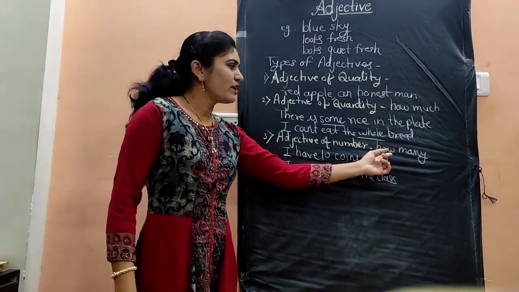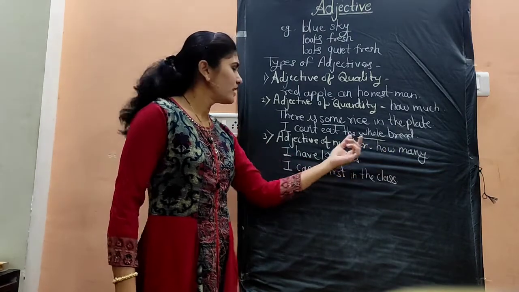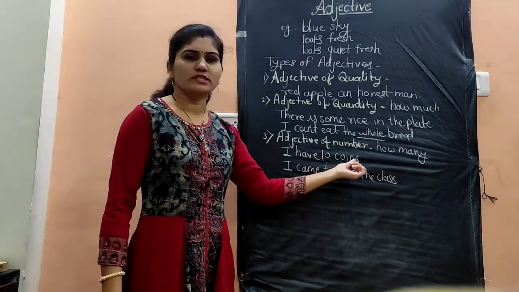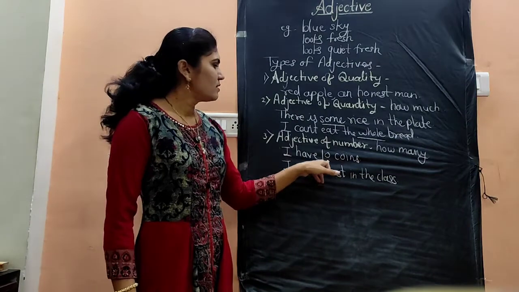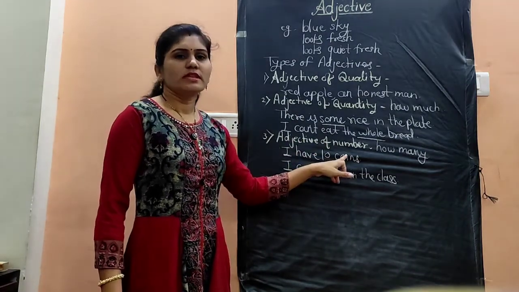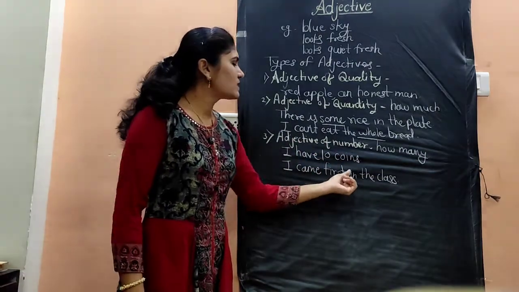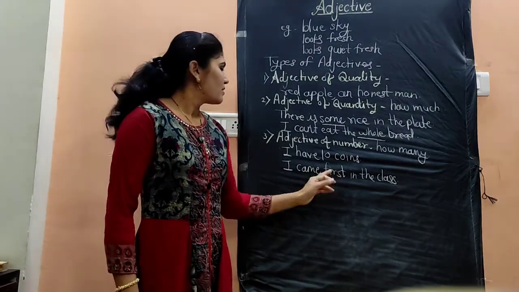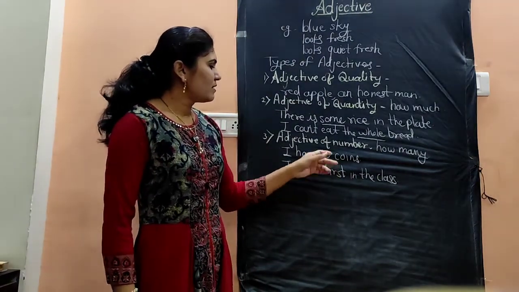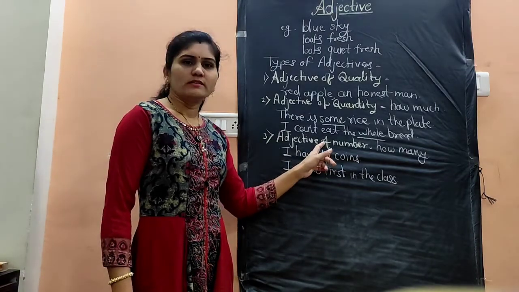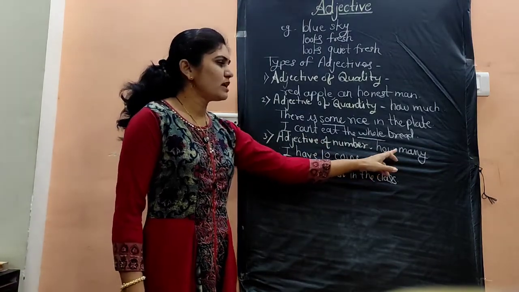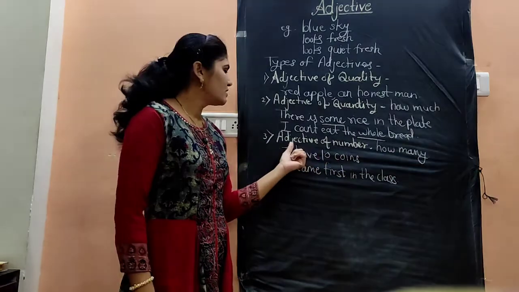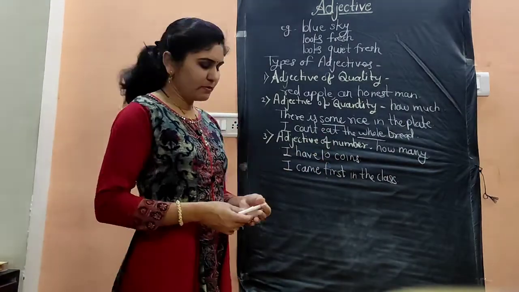We have asked the question by how many, then we get the answer 10 coins. Means it shows the number of the noun. I came first in the class. The word first is the adjective here. So the numbers can be cardinal or ordinal. It answers the question how many. So these are called adjectives of number.